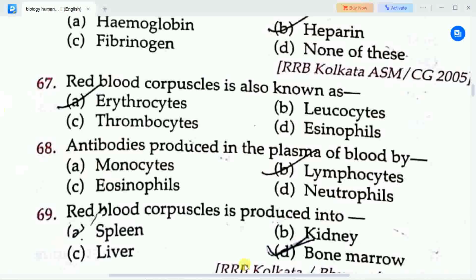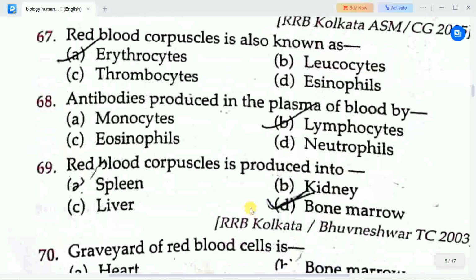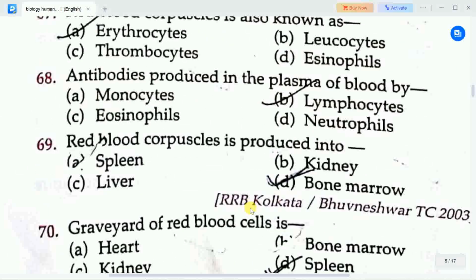Next question is, antibodies produced in the plasma of blood by. Options are A monocytes, B lymphocytes, C eosinophils, D neutrophils. Correct answer is option B lymphocytes. Antibodies produced in the plasma of blood by lymphocytes. Next question is, red blood corpuscles is produced into.